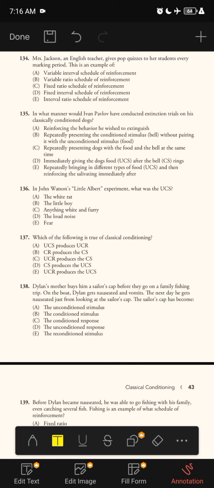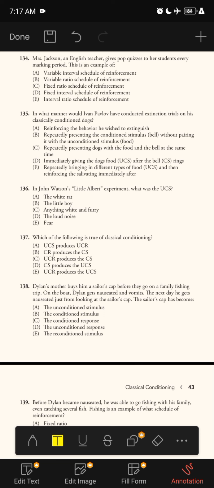C. Repeatedly presenting dogs with the food and the bell at the same time. D. Immediately giving the dogs food, which is the unconditioned stimulus, after the bell or conditioned stimulus rings. E. Repeatedly bringing in different types of food, that is unconditioned stimulus, and then reinforcing the salivating immediately after.